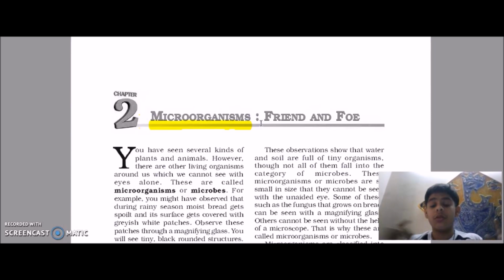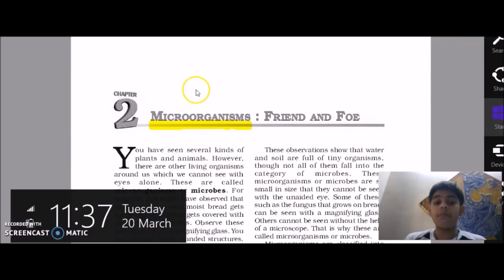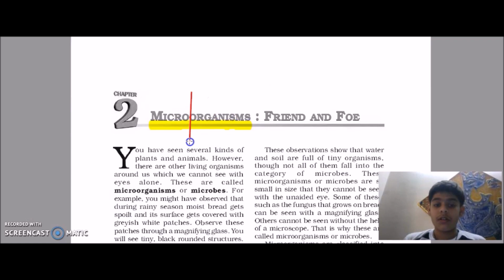microorganisms. So what do you literally mean by microorganism? To understand that, we need to divide this word into two parts, micro and organism. Let's start with organism.